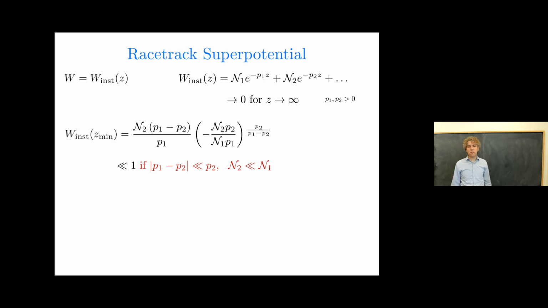But the racetrack observation is simply that if the two exponents p1 and p2 are quite close to each other but not exactly equal, and if the prefactors n1 and n2 are slightly hierarchical, why then the superpotential at the minimum is extremely small. This is a way of generating, via the exponents showing up here, polynomial-sized inputs, the p's and the n's, and you get an exponentially small W. Now, that's the intrinsic mechanism.